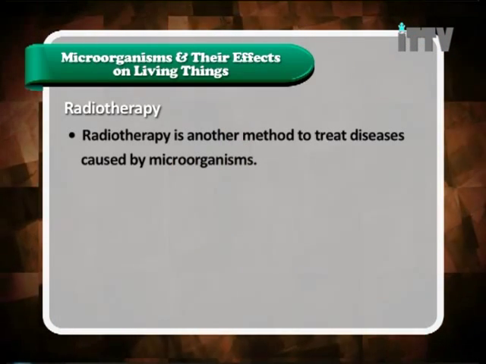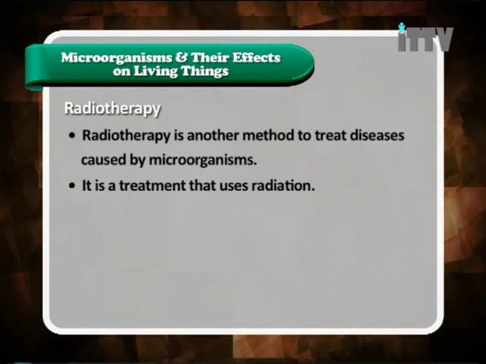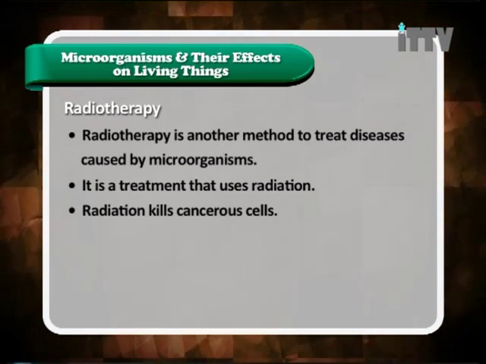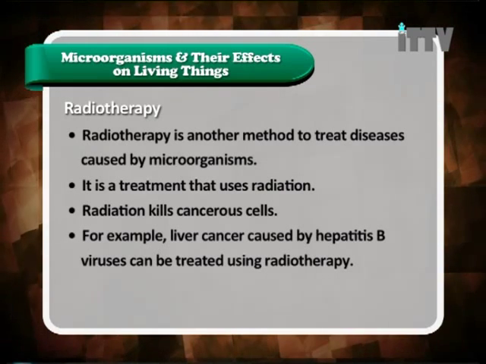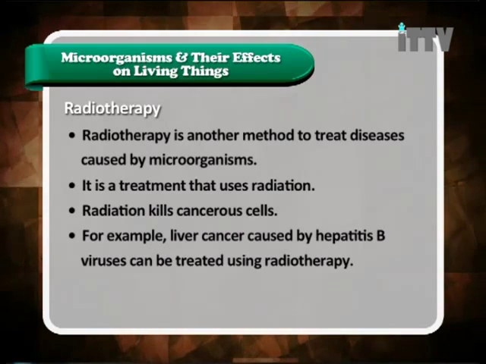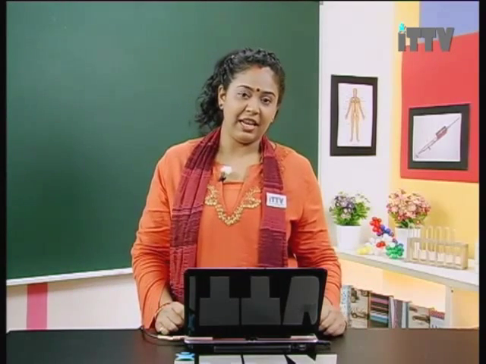Radiotherapy is another method to treat diseases caused by microorganisms. It is a treatment that uses radiation. Radiation kills cancerous cells. For example, liver cancer caused by hepatitis B viruses can be treated using radiotherapy. So here we have learned about passive and active immunity. What is immunization? What is immunity? And a lot of things. On top of that, we have learned modern treatments.